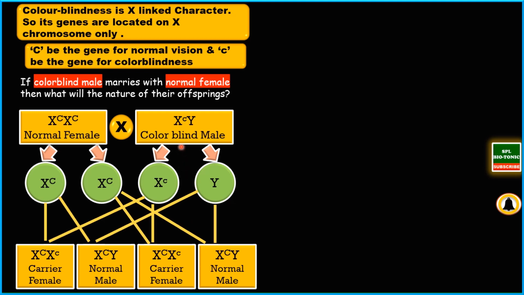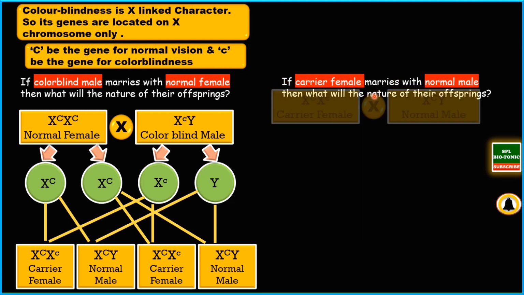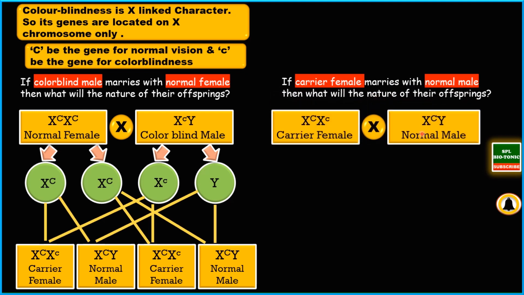Now students, please remember here that the gene for color blindness is going from father to daughter. Please make a note of it. Now let us go one step further and solve this example. If a carrier female marries a normal male, what are the genotypes of these two parents?